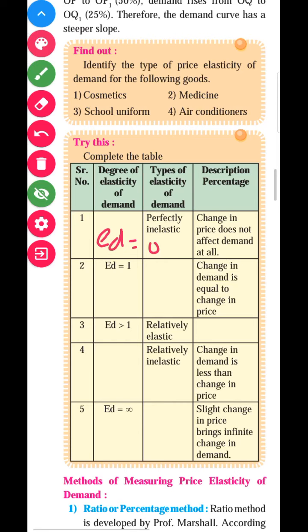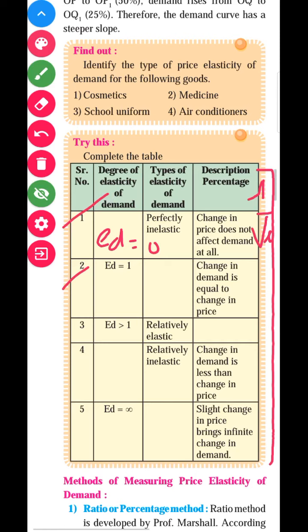So it is called perfectly inelastic demand, and the slope of demand is vertical. You can also make one more column here and write slope of demand, and in this column write that the slope of demand is vertical, for betterment.